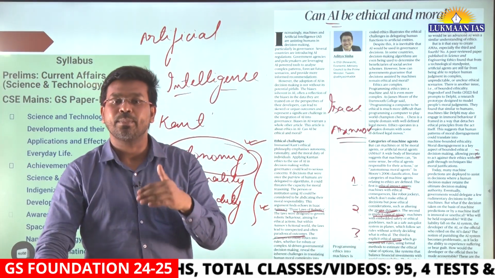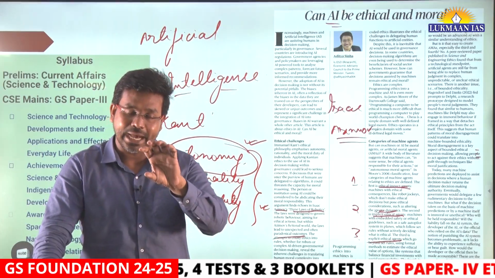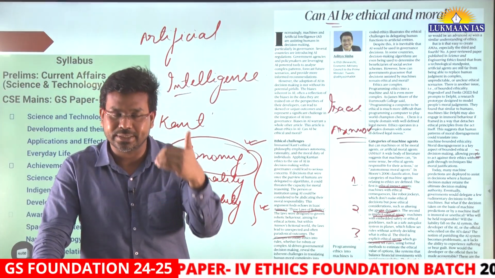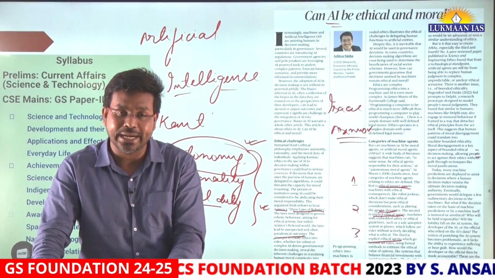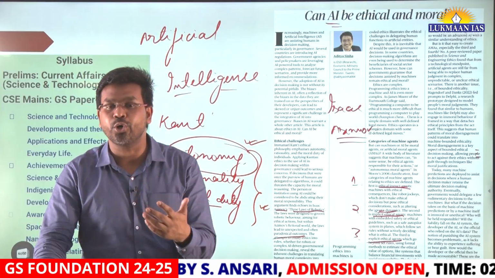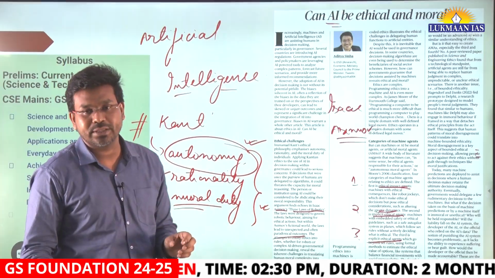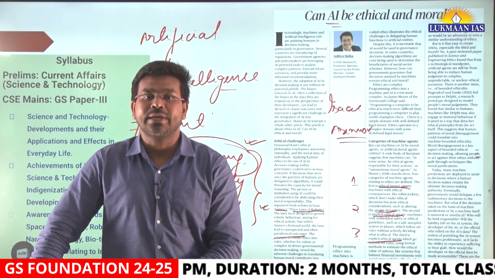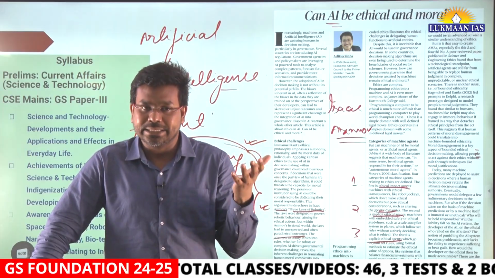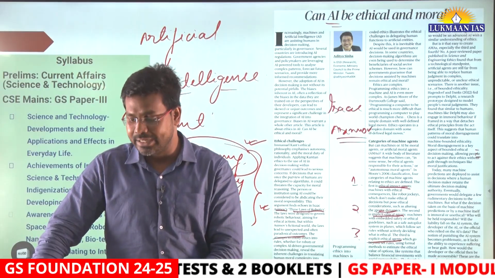So the author has talked about different types of ethical agents, and these agents are responsible for taking certain actions and steps based on ethical guidelines, but they do not have autonomy. So they will not be able to take decisions as human beings. That's why the author has suggested that it is very difficult to make AI systems that will be able to replace human beings in decision making.